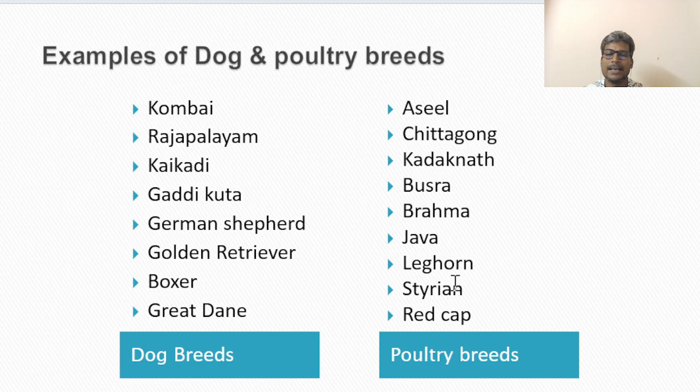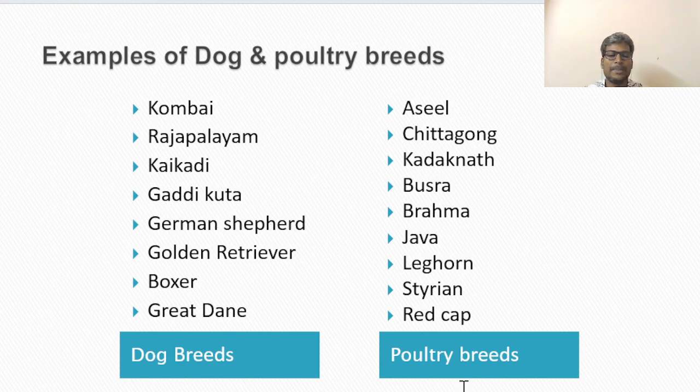Likewise, in dog breeds, Kombai, Rajapalayam, Kaikadi, Gaddi Kutta come under indigenous or desi breeds. Moving on to foreign breeds: German Shepherd, Golden Retriever, Boxer, Great Dane.